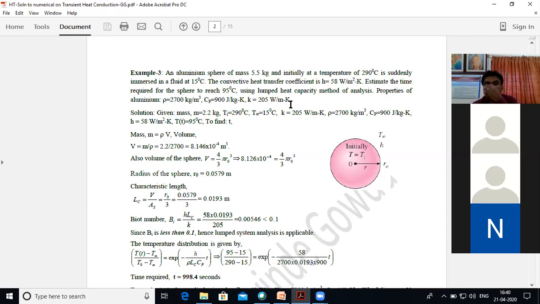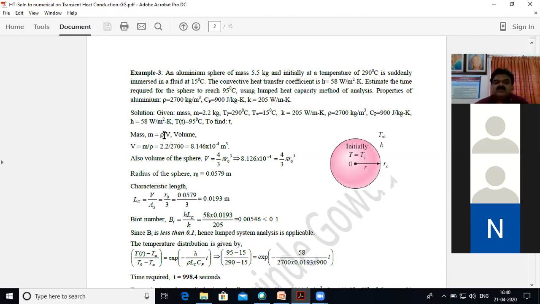And the properties of the aluminum sphere are given. In case properties are not given, you have to read them from the heat transfer data handbook, making a note that this is for pure aluminum. Now the speciality of this problem is, of course, that it is a sphere, and he has given the mass, not the diameter. So therefore, mass is given.